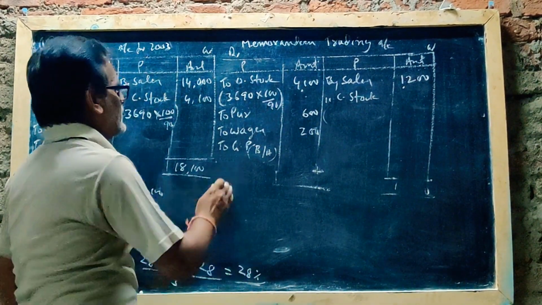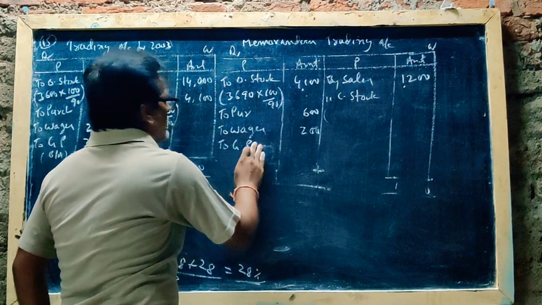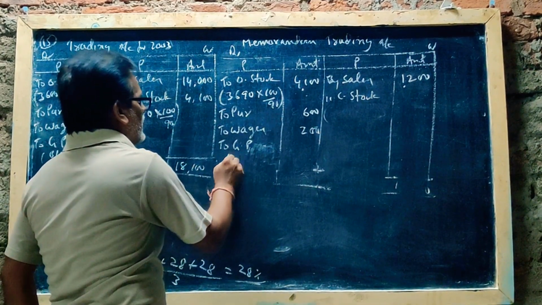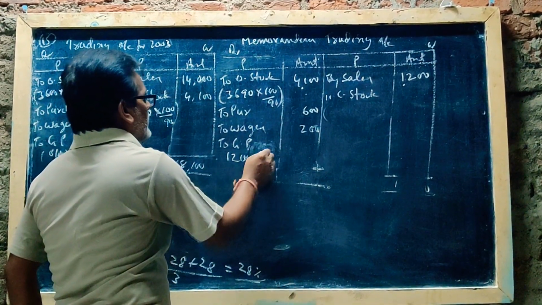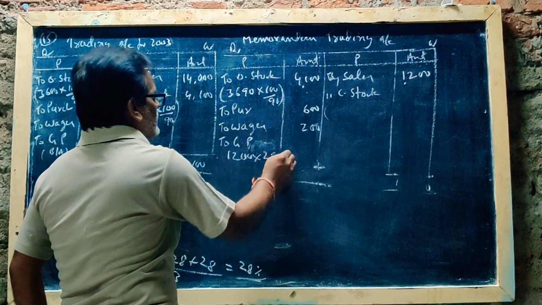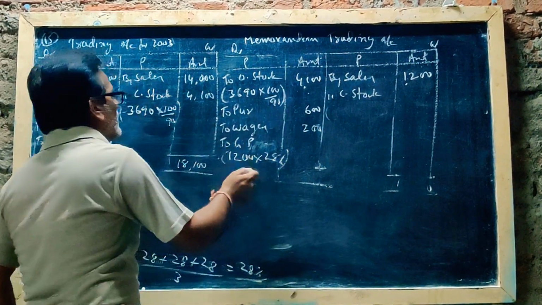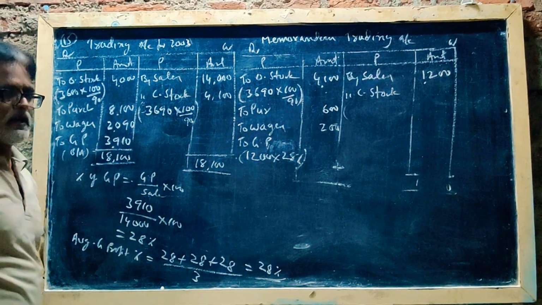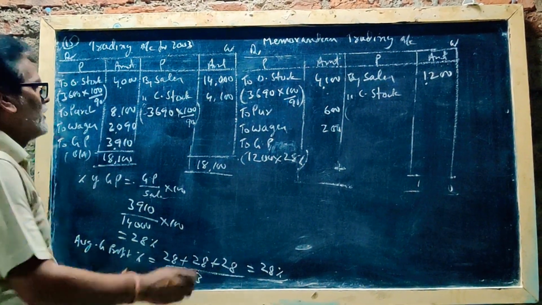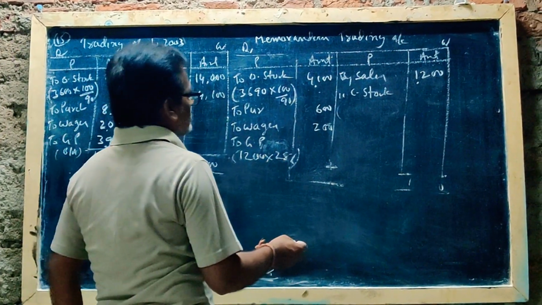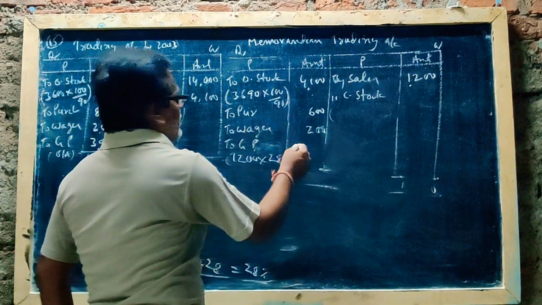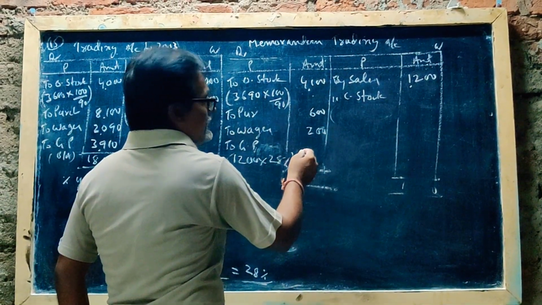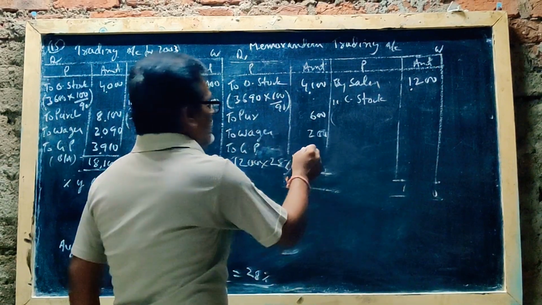Gross profit, now this is not a balancing amount, you can get the gross profit. How? On sales you can apply 28%. So for this purpose we prepared 3 trading accounts. Okay, 1200 into 28% is how much? 336.